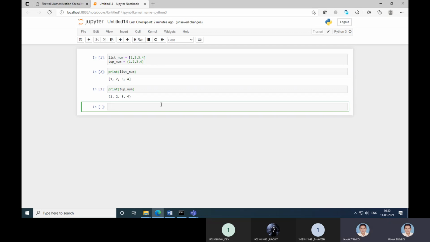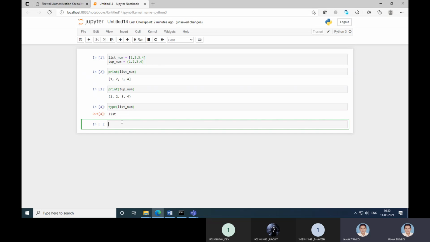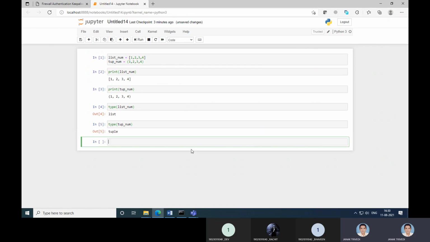Now we can also check its type. So type of list_number is a list type, and type of tup_number is a tuple type. So these are some basic examples in the case of list and tuple. Thank you.